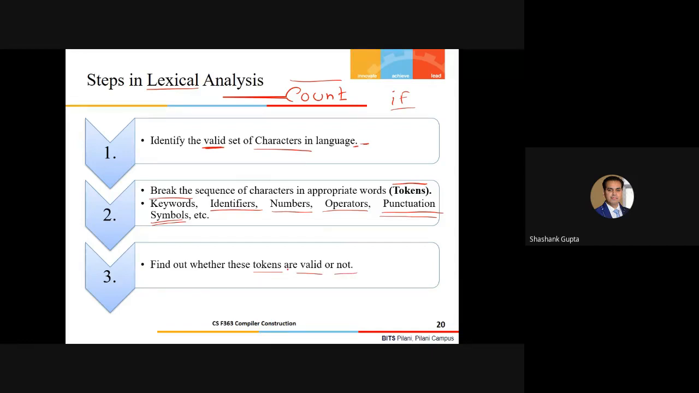The words which we have recognized after identifying the word boundaries seem to be valid or not. And if they are invalid, we'll report the error. And if they are valid, then we'll pass those valid tokens to the next translation phase. So this is what we call the first step, the steps in the lexical analysis. Again, before moving on, any issue, any doubt, you can immediately raise.